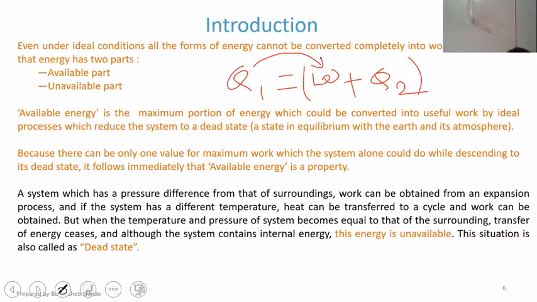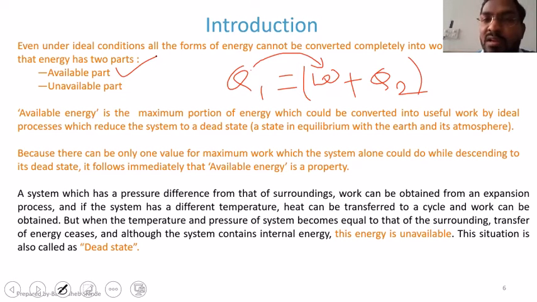W is nothing but the useful work, right? So the portion of Q1 that could be converted into W is nothing but the available part, because that is the energy that you can convert into useful work.